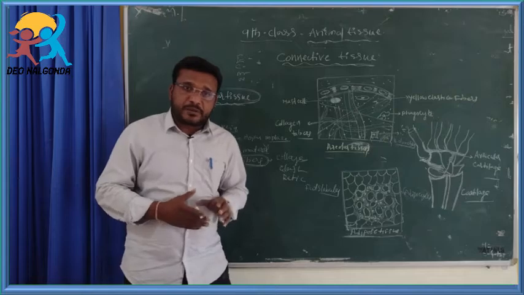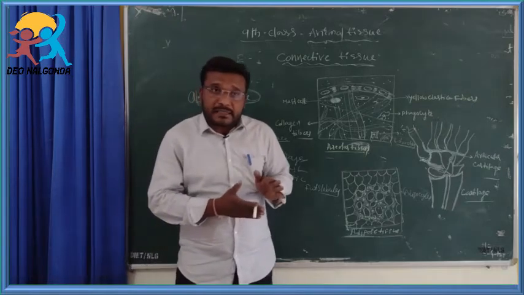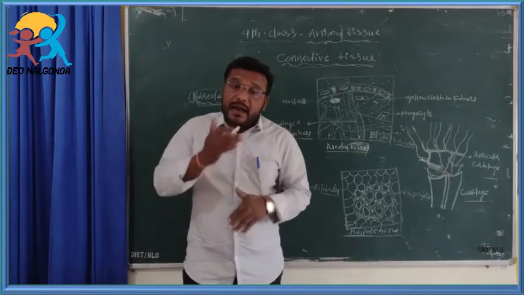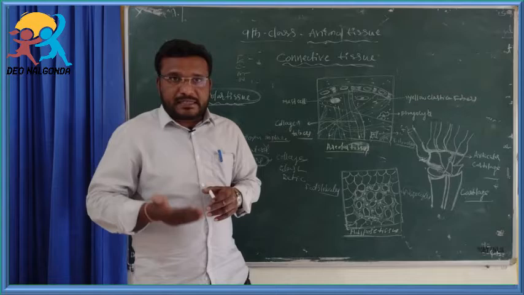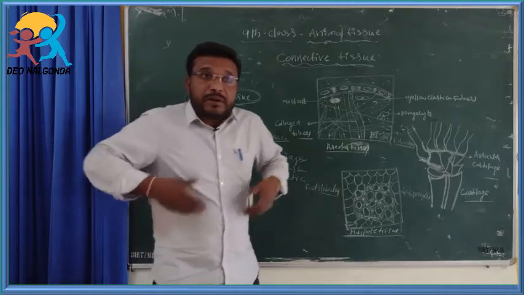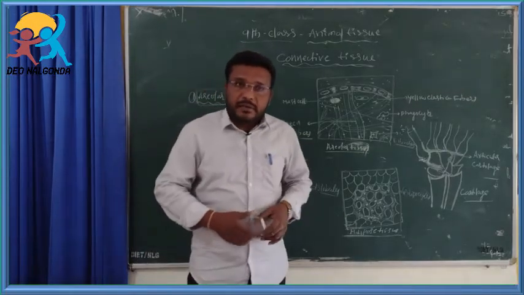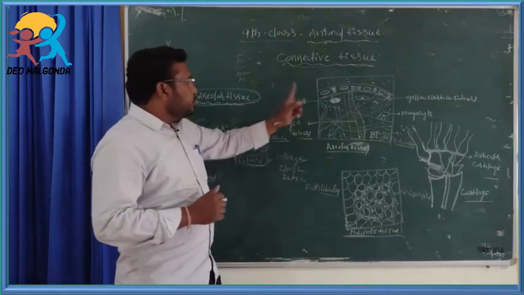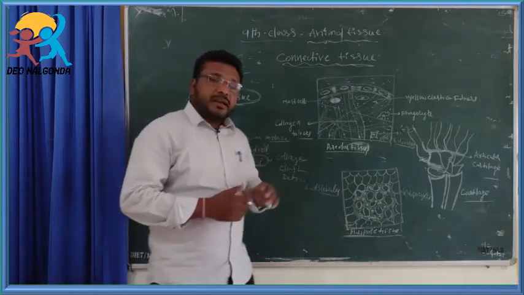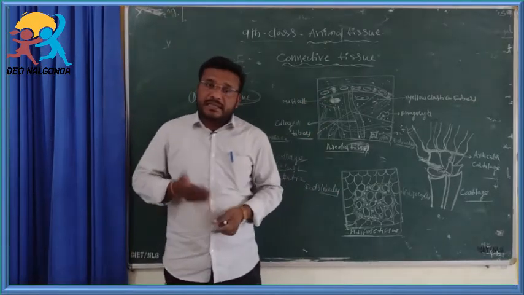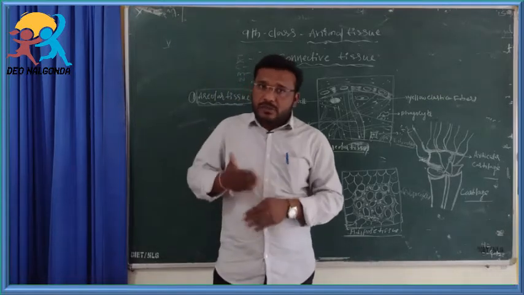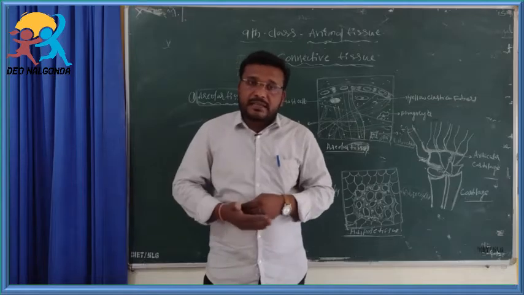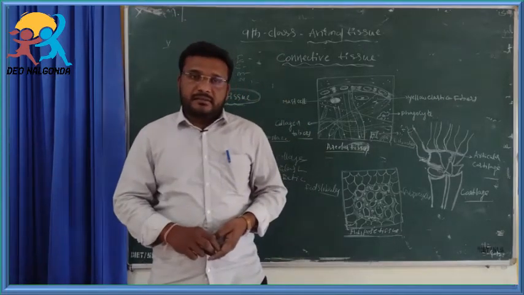Now, what is the function of adipose tissue? The adipose tissue has adipocytes that have fat globules. They act as thermal insulators. They retain the heat inside of the body. Okay, students. We have already discussed two: one is the alveolar tissue, one is the adipose tissue. Adipose tissue has adipocytes. Adipocytes are filled with fat globules. They act as thermal insulators.